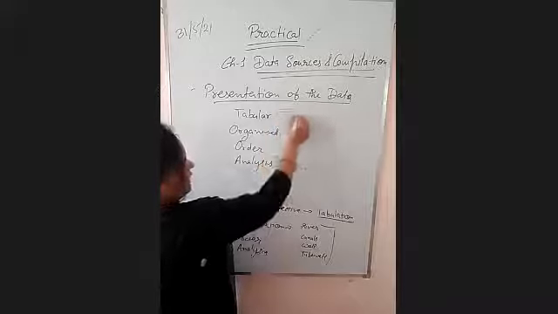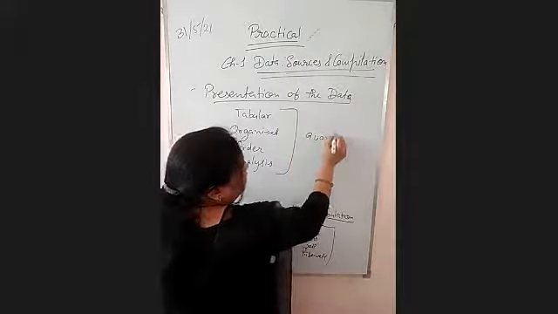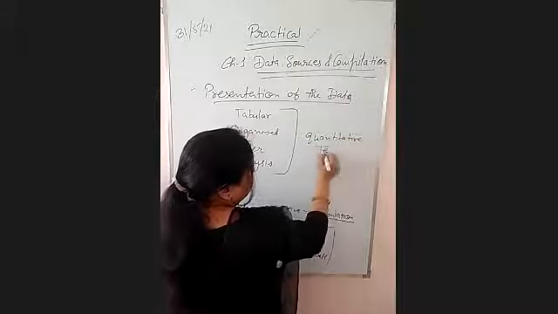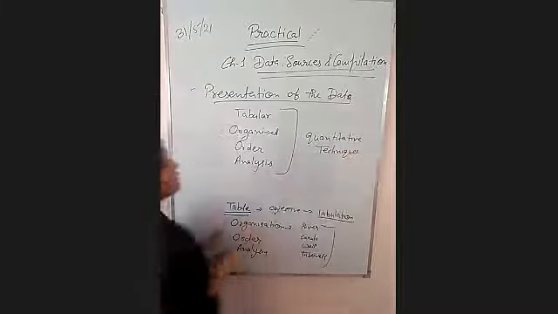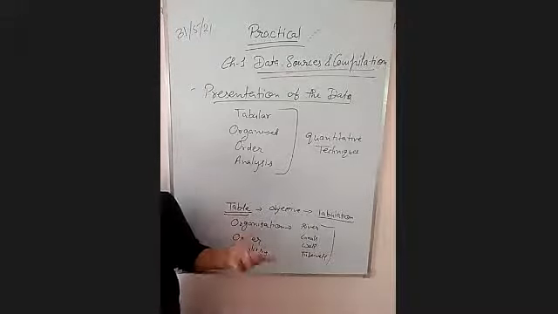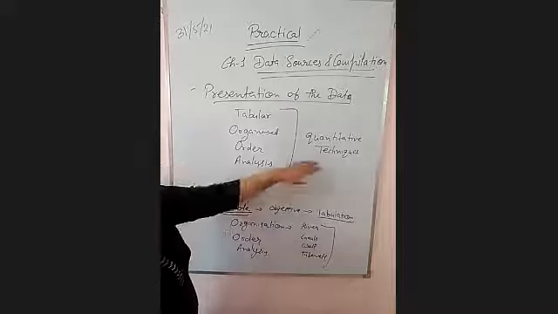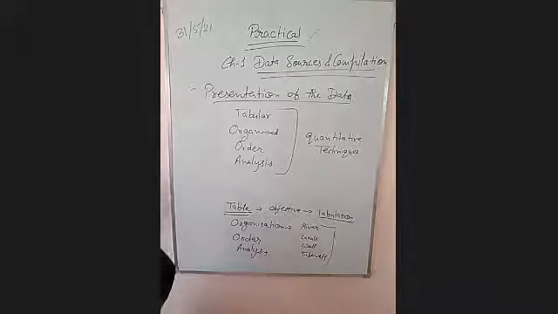And to make the presentation of data, we use some quantitative techniques as well as some qualitative techniques. Okay, in the next chapters, we will learn what these quantitative techniques are. Clear? So this is the data.